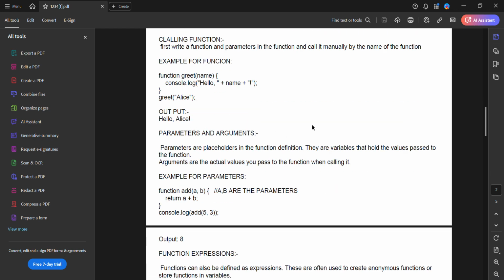There are four types of functions: functions with arguments and return values, functions with no arguments and with return values, functions with arguments and no return value, and functions with no arguments and no return values. There are the four types of function. Based on your requirement, we can use them.